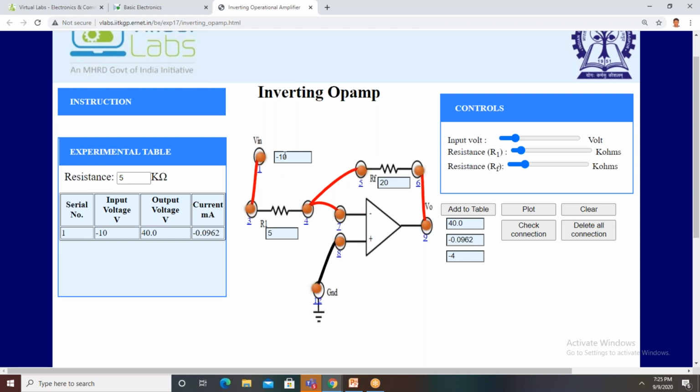What is the value of input voltage? Minus 10. Am I right, ma'am? Yes, sir. What is the feedback resistance? 20K. Input resistance? 5K. 20 by 5K, how much is it? 4. Minus RF by R1 is minus 4. Minus 4 into minus 10 is 40. Yeah, we get 40 volts. It is the normal voltage. We can also express it in decibels, by taking 20 log of V0 by Vi, we get the output voltage in dB. Is it clear, ma'am? Yes, sir.